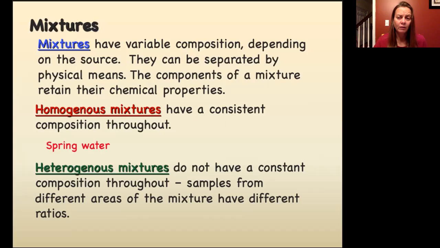So a great example of a homogeneous mixture would be spring water. Whether we take a sample at the top of the bottle or the bottom of the bottle, anywhere in the spring, it's going to be the same. Natural gas is another mixture that's going to have a very consistent composition. When we talk about a heterogeneous mixture, one that has an inconsistent composition, fresh lemonade or orange juice is a great example. If you don't shake the bottle, you're going to have at the bottom lots of pulp and at the top very little. The sugar might be fairly consistently mixed throughout, but the other components are not.